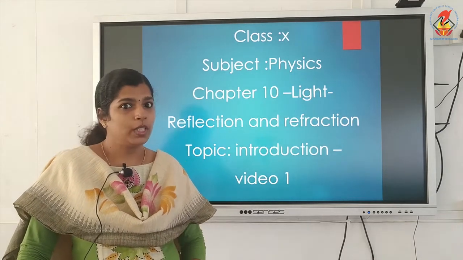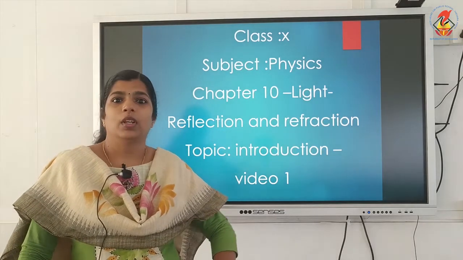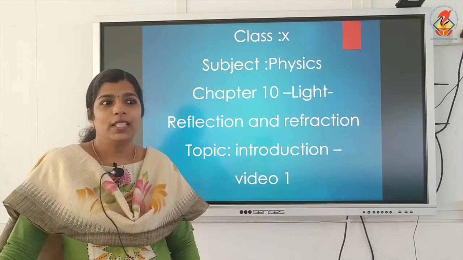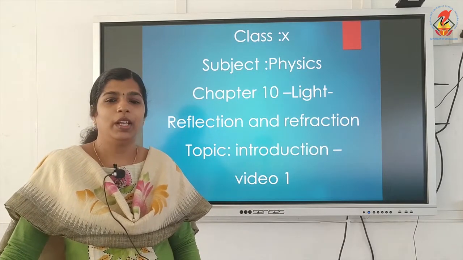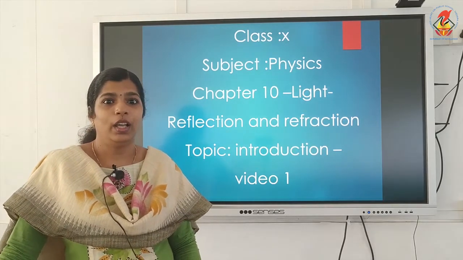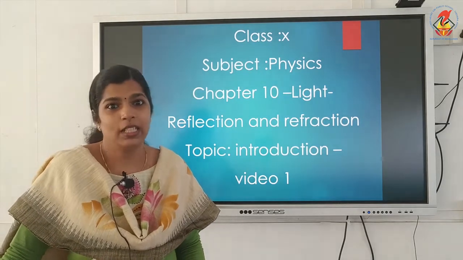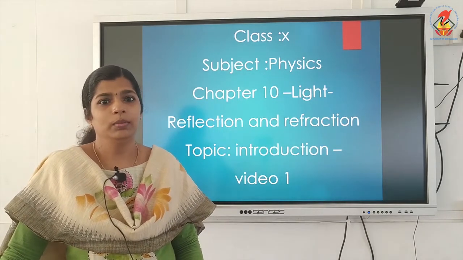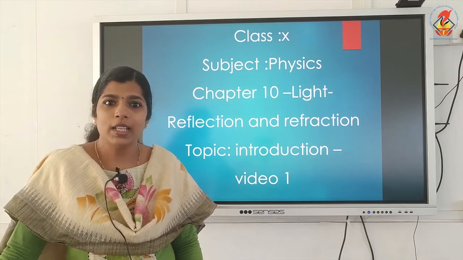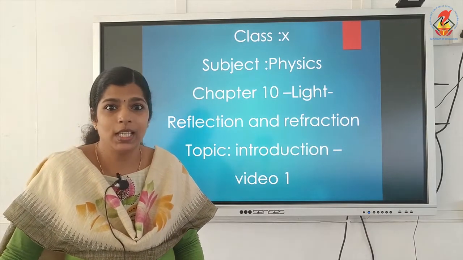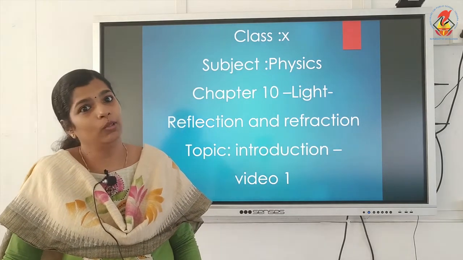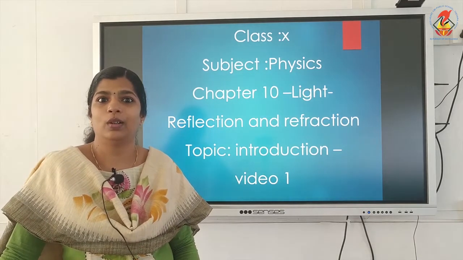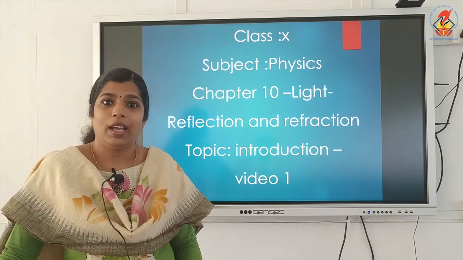Before starting the chapter, do you know what light is? You will say, yeah, light is there. We are able to see things around us because of light. If we are in a dark room, we can't see anything in that room. If light is there, then we will be able to see objects and the beautiful world around us.